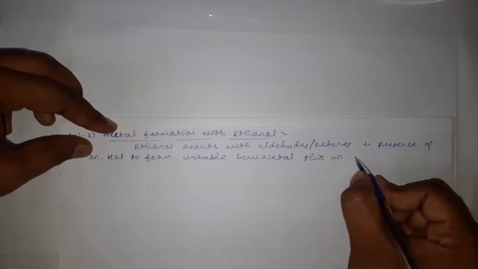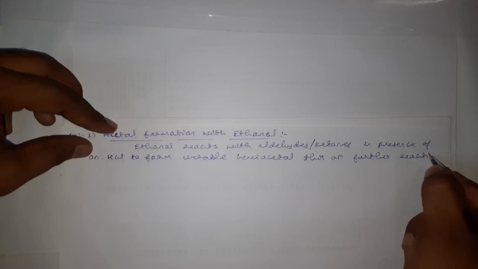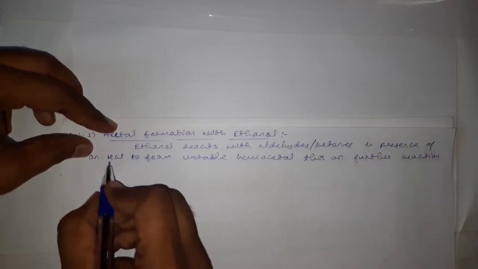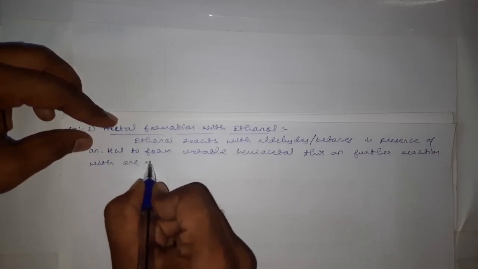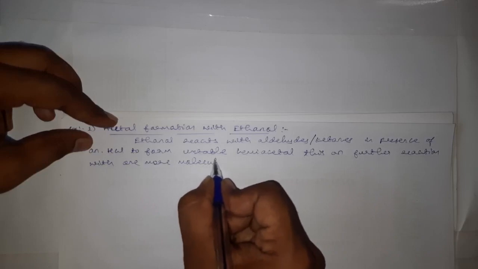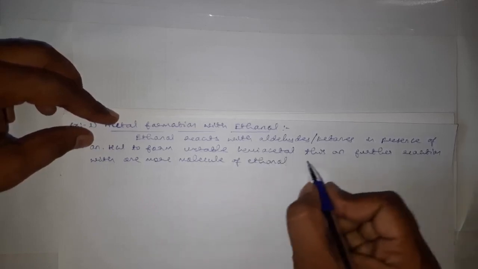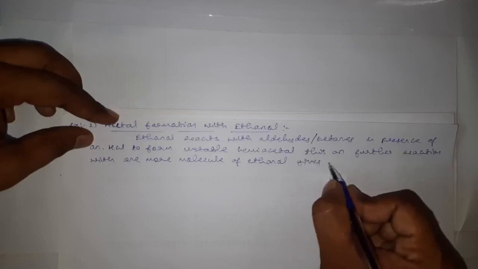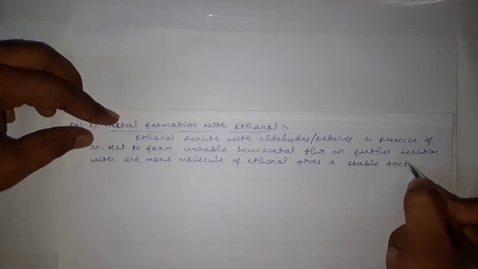This on further reaction with one more molecule of ethanol gives a stable acetal.